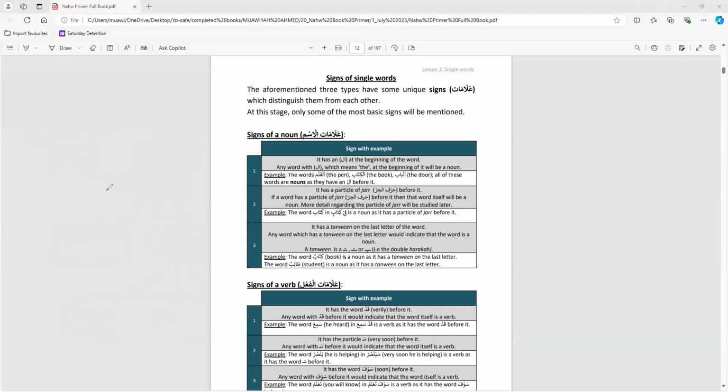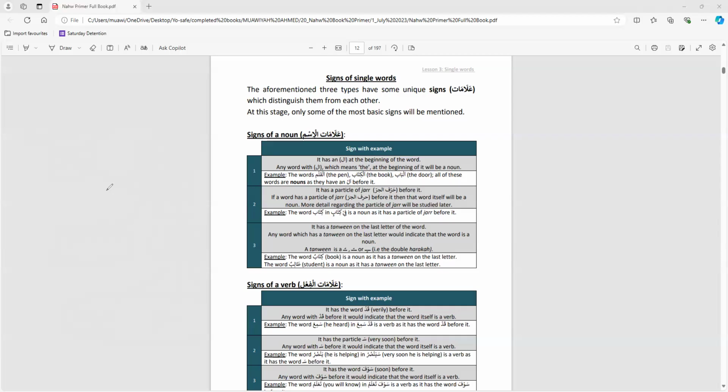The second sign that we learned is that if there's a particle harf jar before it, then the word after it must be a noun. It can't be a verb. And so, for example, we learned in the last page, دخل محمد في المسجد. We know that masjid is a noun because there's the word fi, which is a harf jar before it. Although we don't fully know yet what harf jar is. You mentioned that it's just something that we should learn because it's important later on. And then the third sign was that it has tanween on it, and we learned that in the first lesson. That's those double, so a double fatha, kasra, dhamma. So if any word has that, then we automatically know that it must be a noun.